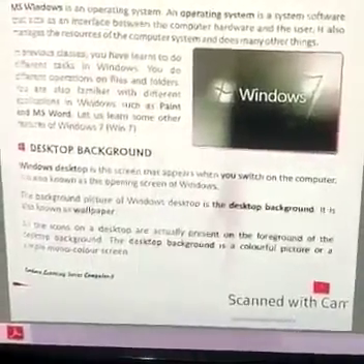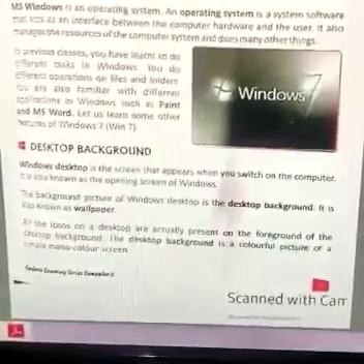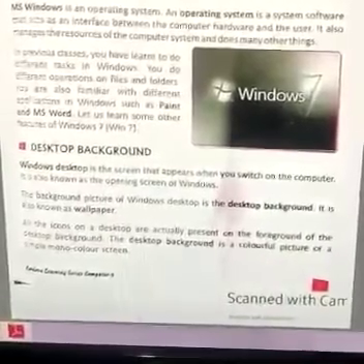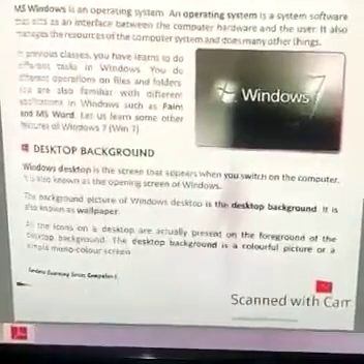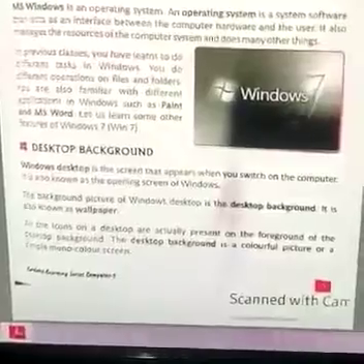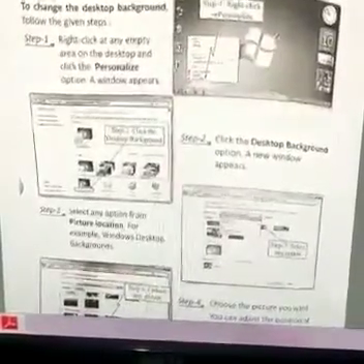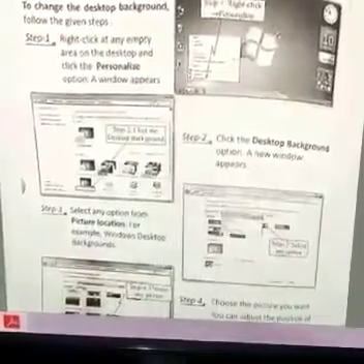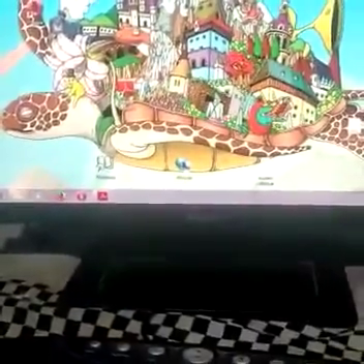Students, do you know when we switch on the computer, the first window shown on the screen is called the Windows Desktop. Sometimes it's called the opening screen, and the background picture of the Windows Desktop is the desktop background. It's also known as wallpaper. Now students, look at the screen and I will demonstrate how to set the desktop background. You see this wallpaper is set on my screen and I want to change it. Then what will be the procedure?